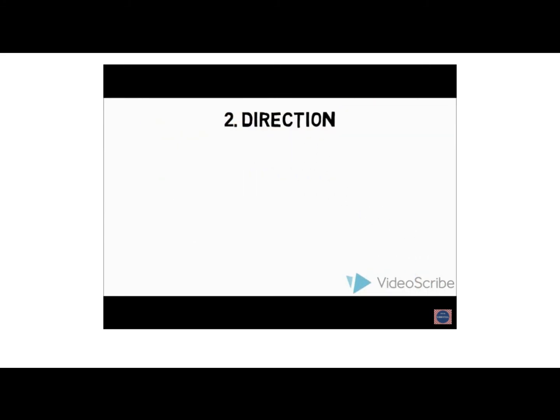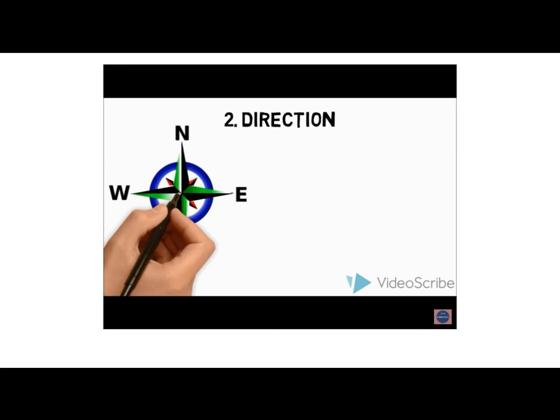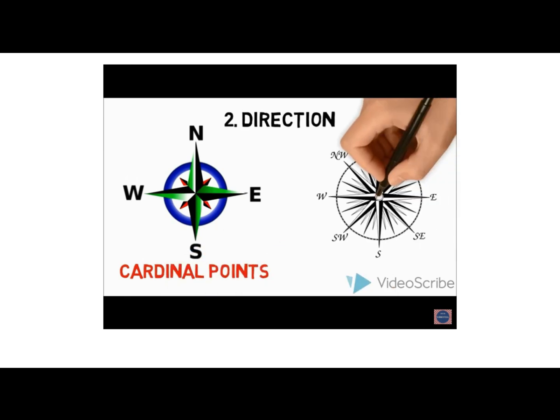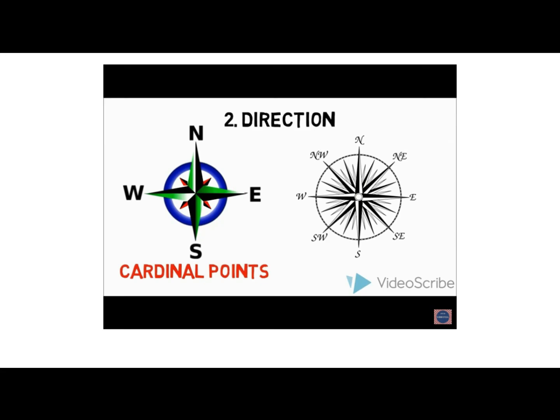Direction. There are 4 major directions: north, south, east, and west. They are called cardinal points. The other 4 intermediate directions are northeast, NE, southeast, SE, southwest, SW, and northwest, NW. We can locate any place more accurately with the help of these intermediate directions.